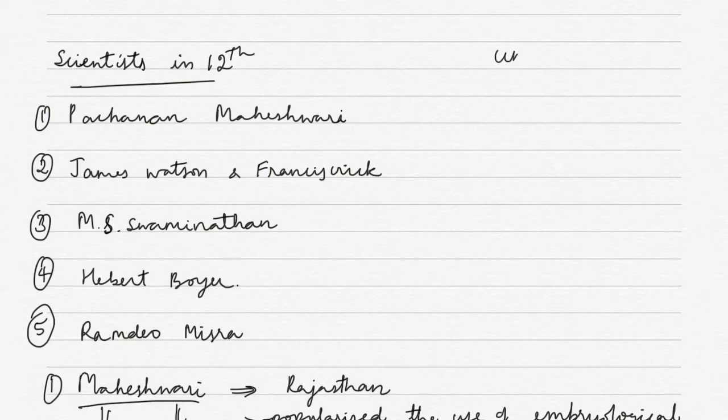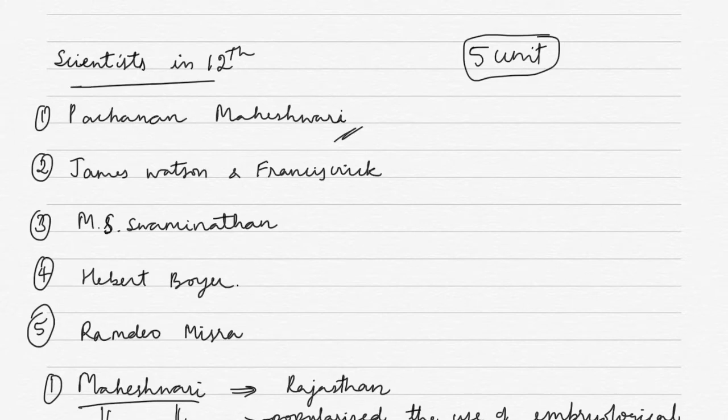We have 5 units in the 12th bio textbook, and before the beginning of each unit we have the name of the scientist and his works being described. Obviously, whatever biology NEET questions are going to come, it would be directly from NCERT and not from any other book. A lot of people are not very sure whether to read about the scientists or not, and they don't know what to read. That is why this video is being made.